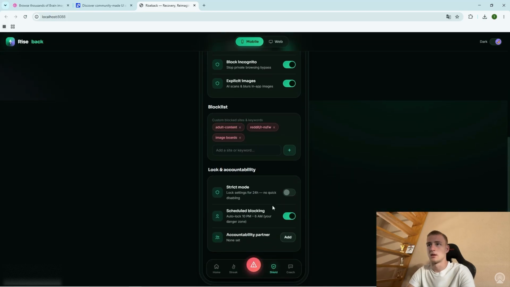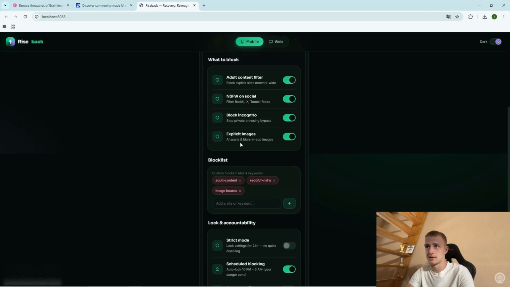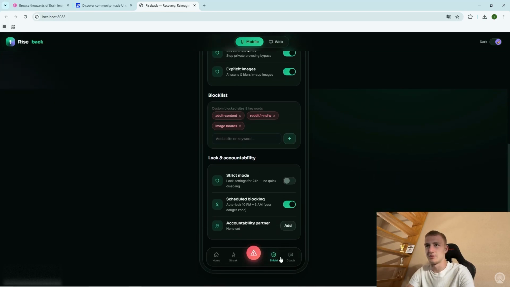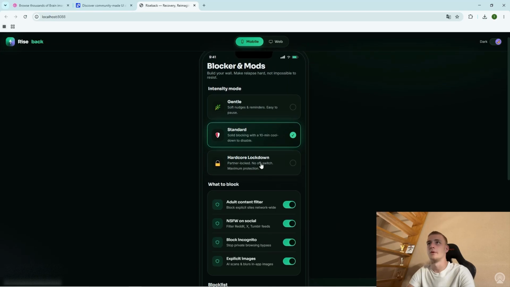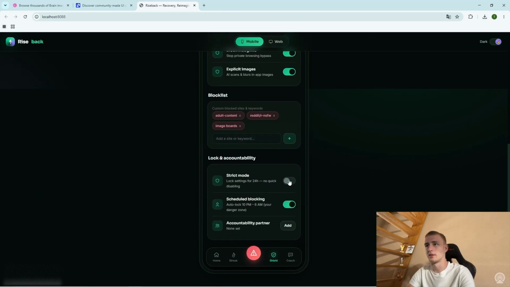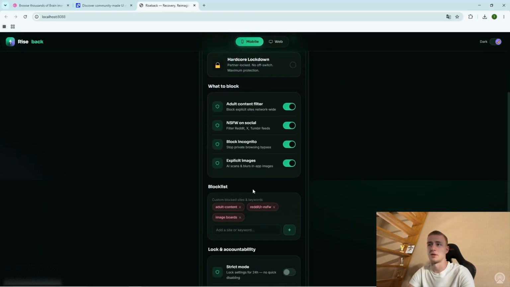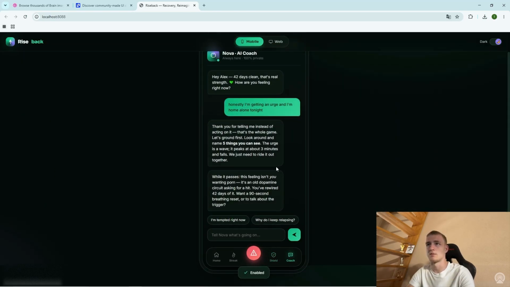This and that. Okay, we'll probably have to change this up once we are doing it actually functional, because the blocks aren't this easy, and we'll probably have to add some. We'll have to add some tutorials on how to set this up. Other than that, I mean, the UI is looking pretty good. We can click stuff on and off. We get the notification. Then we've got the coach.